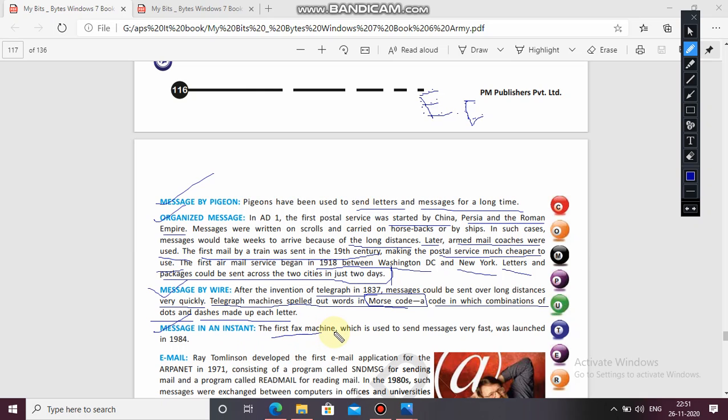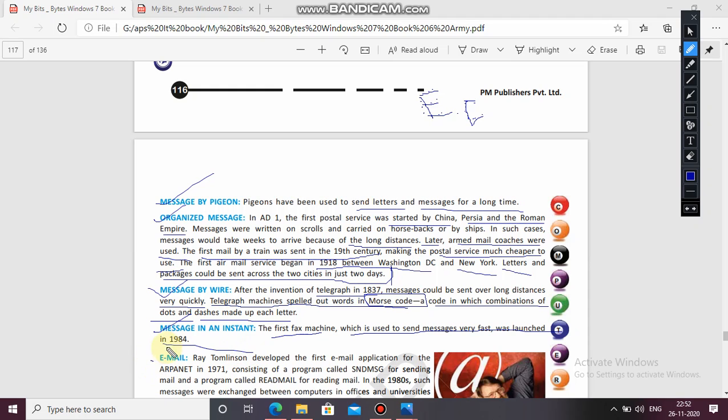Now, message in an instant. The first fax machine, which was used to send messages very fast, was launched in 1984. So after the introduction of the wire telegraph in 1837, in 1984 we got the fax machine.